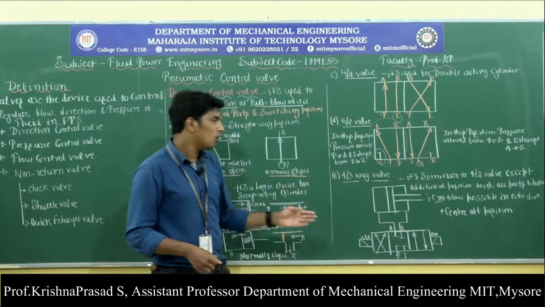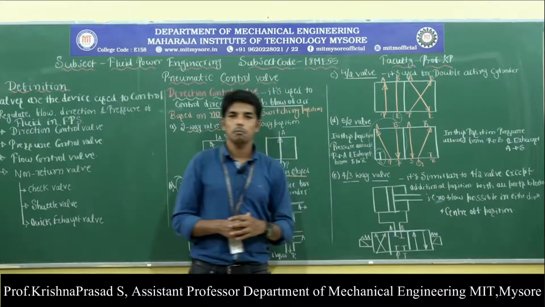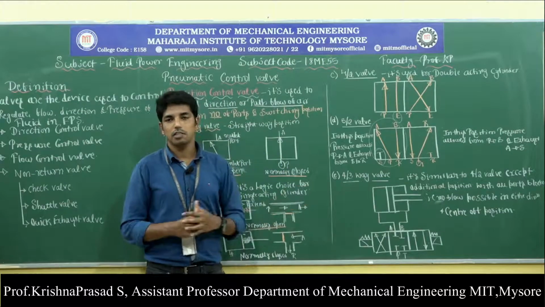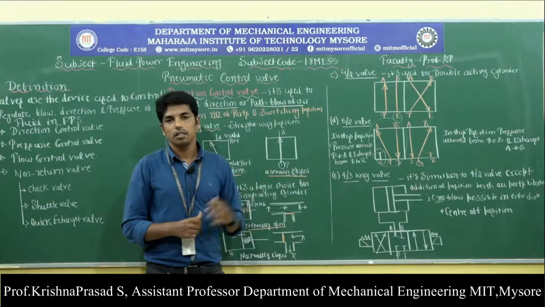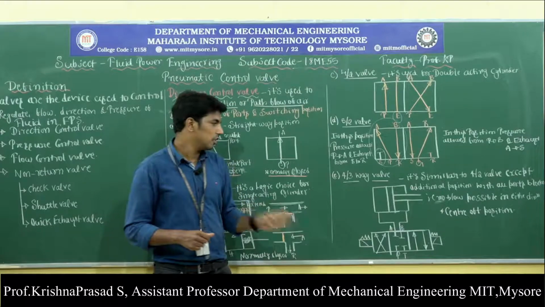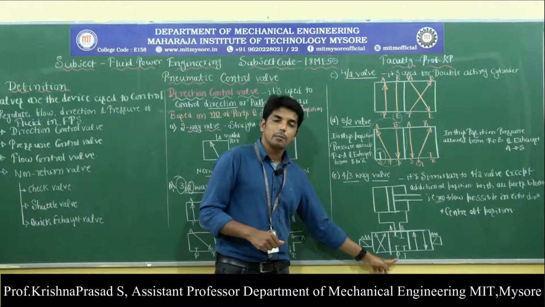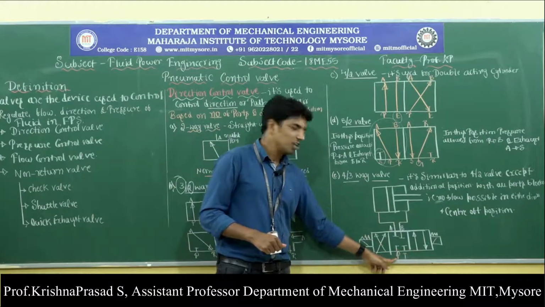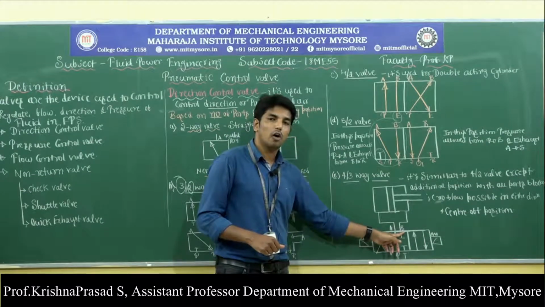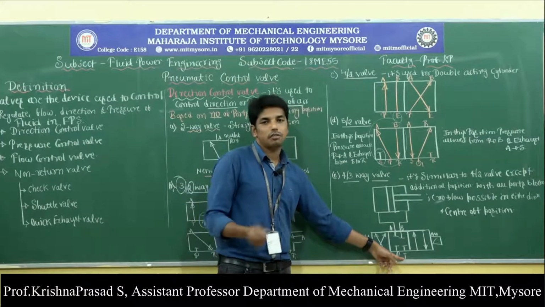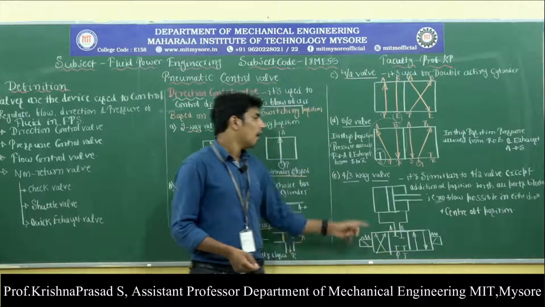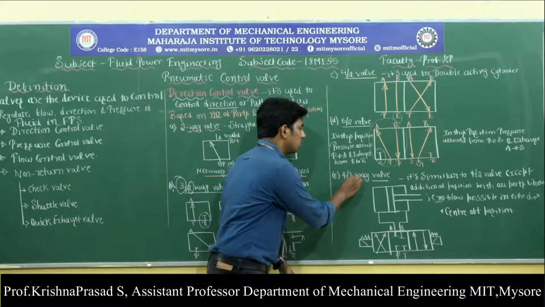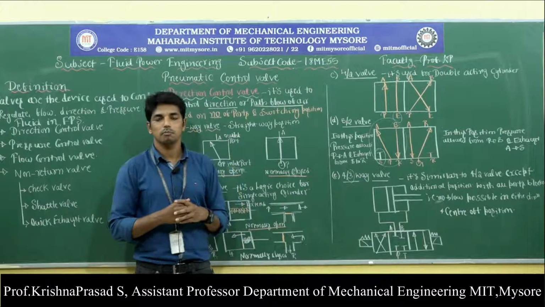And the last one is called the 4/3 way valve. Here the name itself indicates 4 ports: P is the pressure line, A and B are the outlet ports, and T is the tank or reservoir. And what is the meaning of 3? The 3 indicates 3 positions.